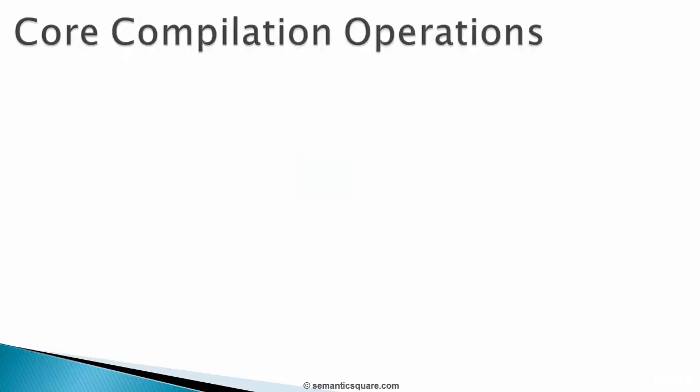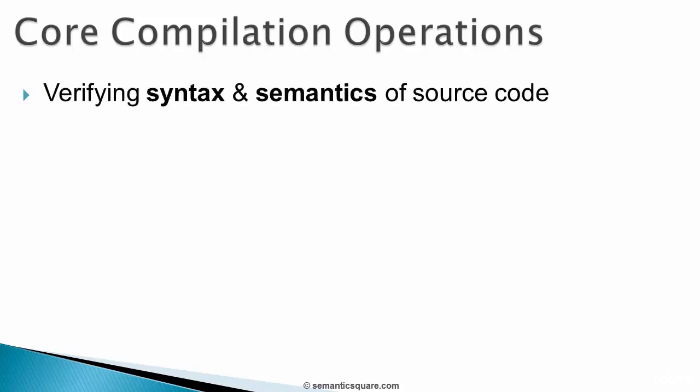There are some core operations that a compiler performs, and let's see what those are. Verifying syntax and semantics of the source code is one of them. This ensures that the source code complies with the rules of the programming language. For example, a program is made up of statements, and in case of Java, every statement must end with a semicolon. Now, if a statement doesn't end with a semicolon, then the compiler detects it as a syntactic error and reports it to the developer.